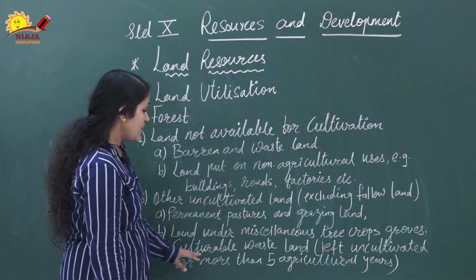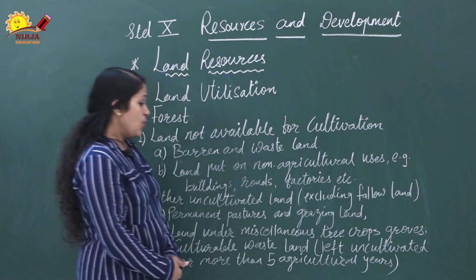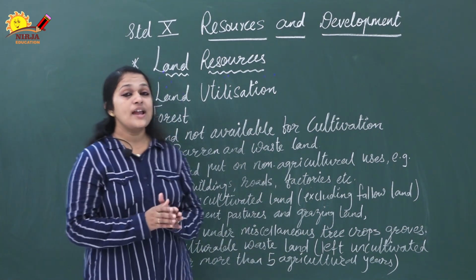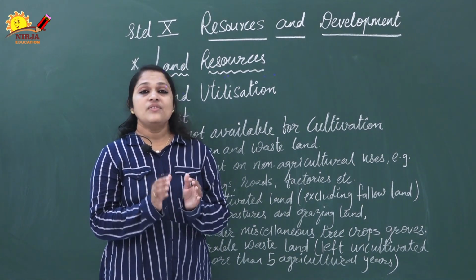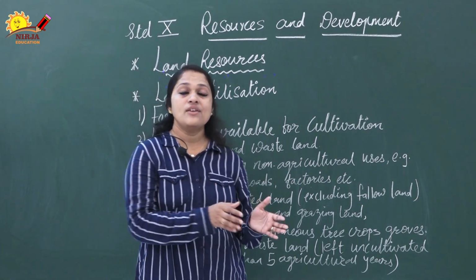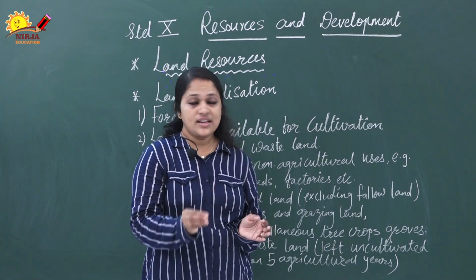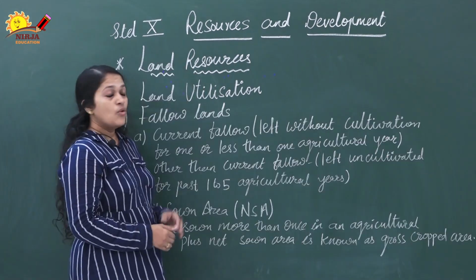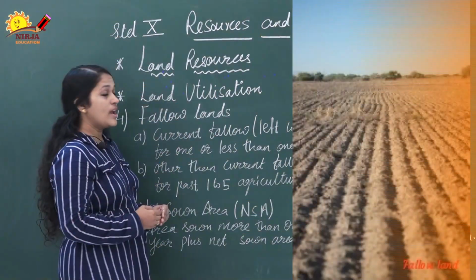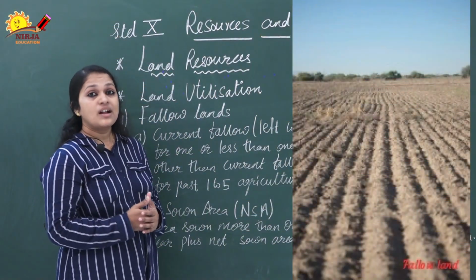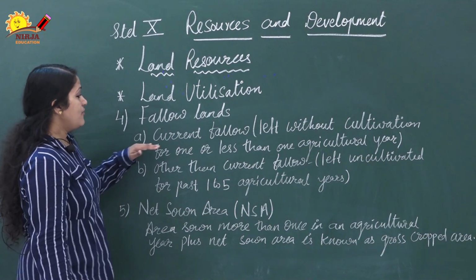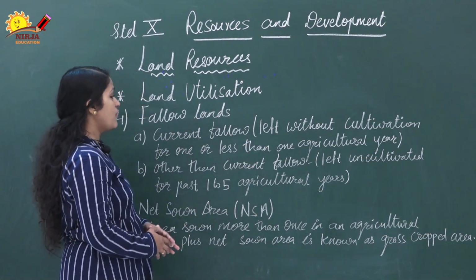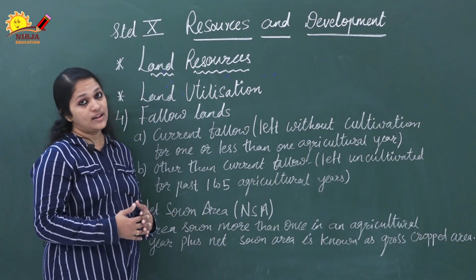Next is cultivable wasteland, that is wasteland which is left uncultivated for more than 5 agriculture years. If the land is not cultivated for more than 5 agriculture years, then it is called cultivable wasteland. Fourth is fallow land. Fallow land means left without cultivation. In that, first is current fallow, that is left without cultivation for 1 or less than 1 agriculture year.